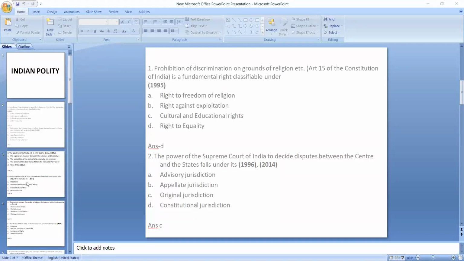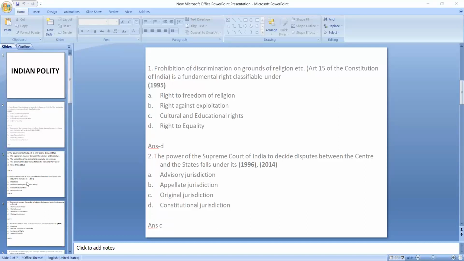And then after completing your state government part, you move to the local government part. In the local government part, you will get to know about the Panchayati Raj and the municipalities. Basically, these two topics fall under the local government part. So at first we discussed the constitutional framework.